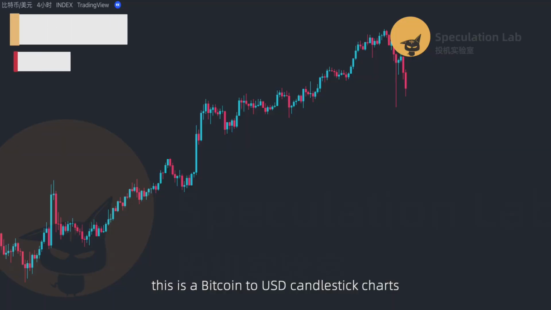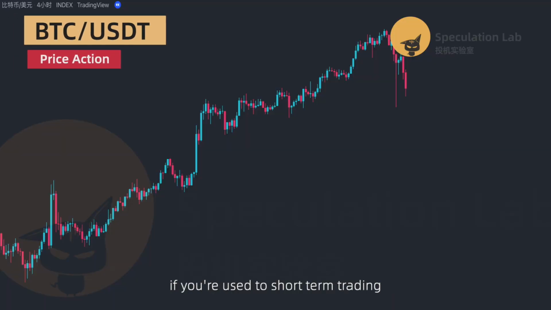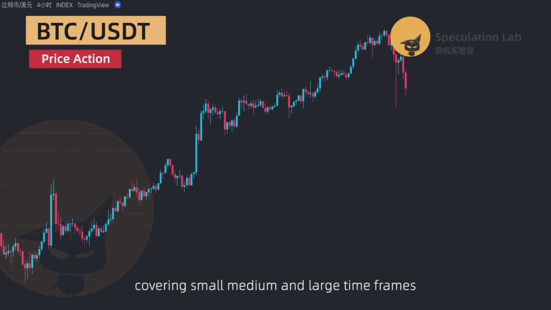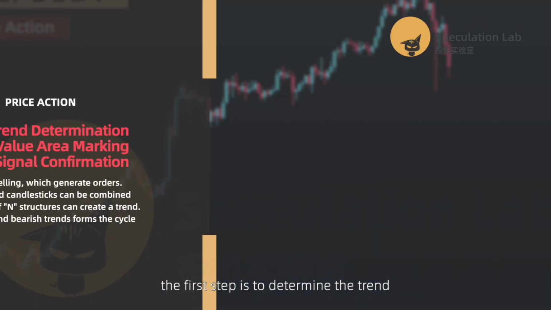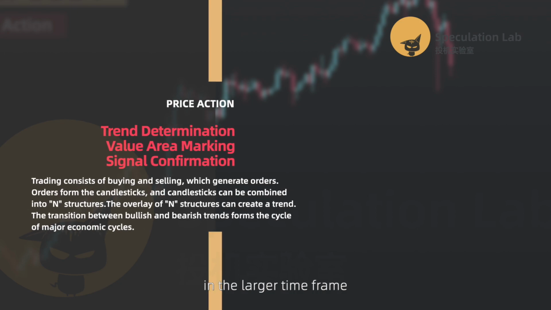This is a Bitcoin to USD candlestick chart. If you're used to short-term trading, you should primarily focus on the 15-minute, 1-hour, and 4-hour charts, covering small, medium, and large time frames. The first step is to determine the trend in the larger time frame.